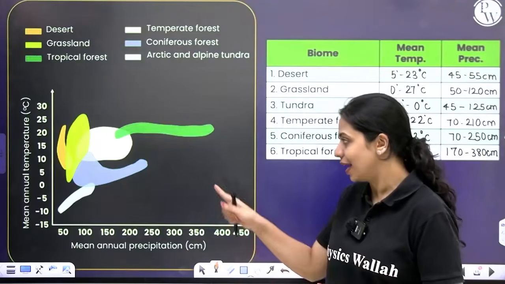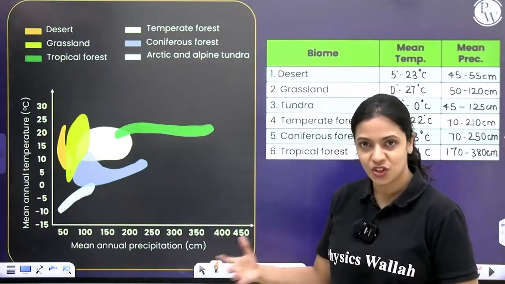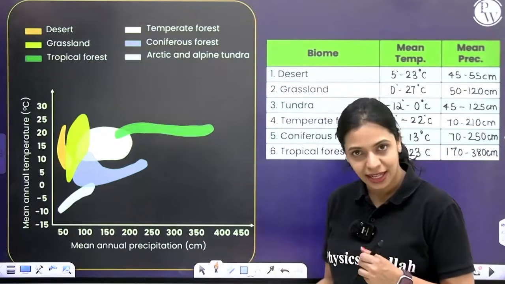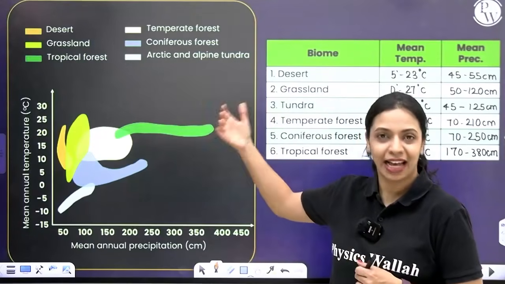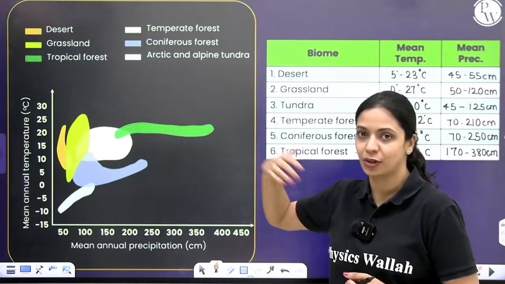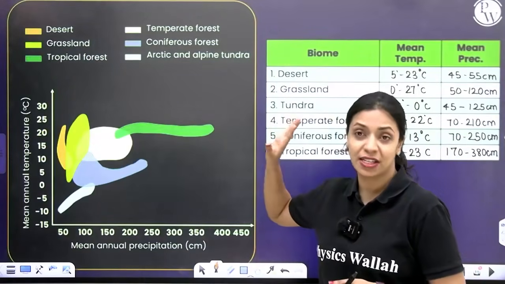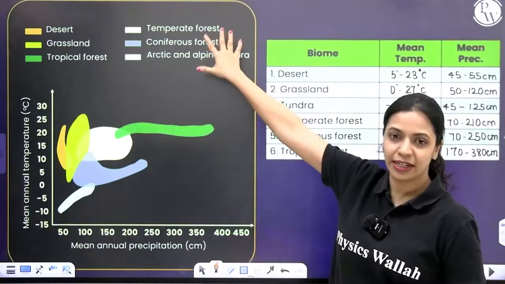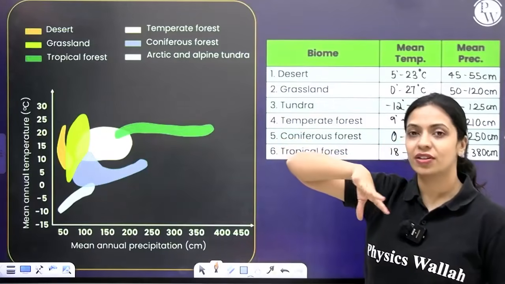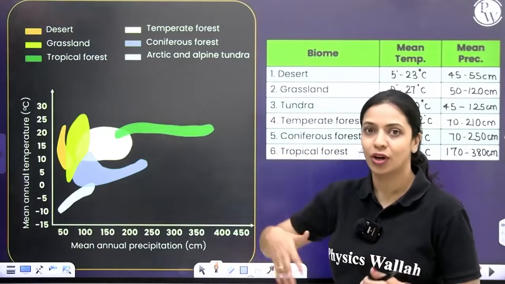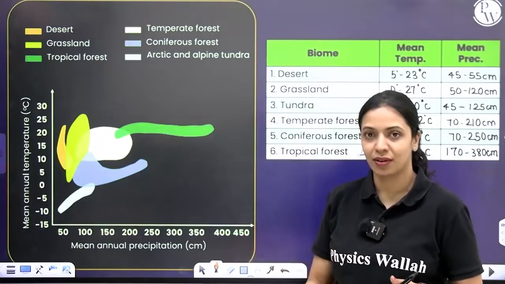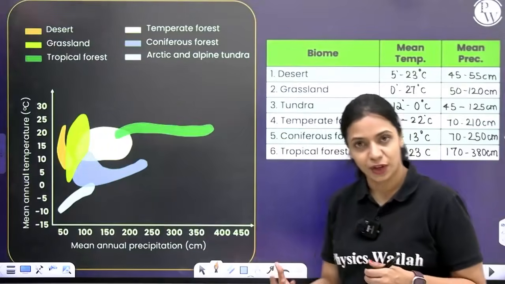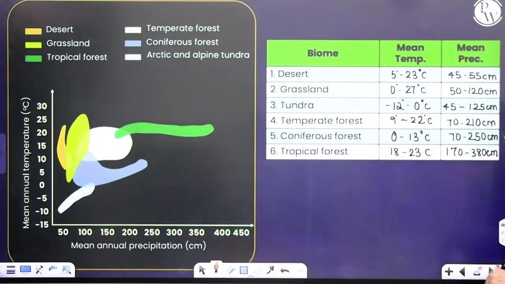Okay, so you can see how the temperature and precipitation varies and what is the range of mean annual temperature and precipitation for different biomes. There are a total of 6 biomes mentioned here. It's color coded and all of the details are mentioned right here. Over here, it's important for us to know what are the characteristic temperature and precipitation for the different biomes. Let's see. Let's look at this table.